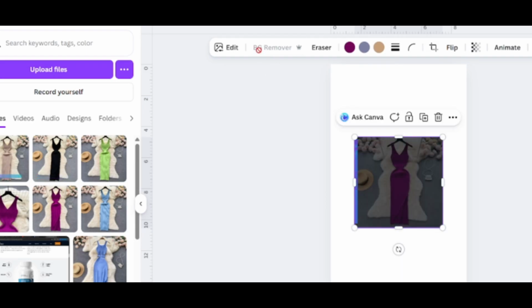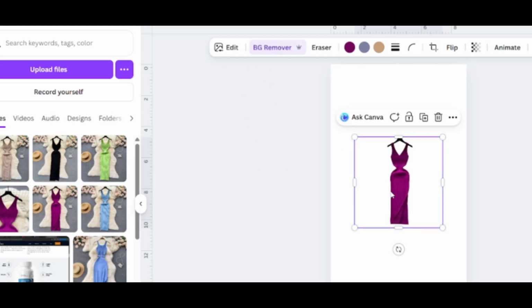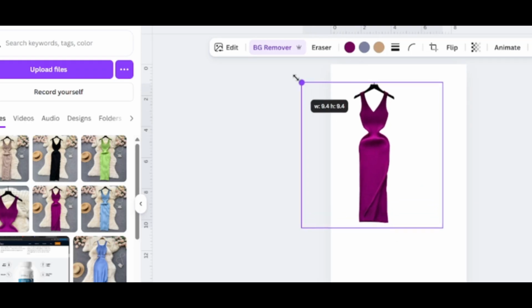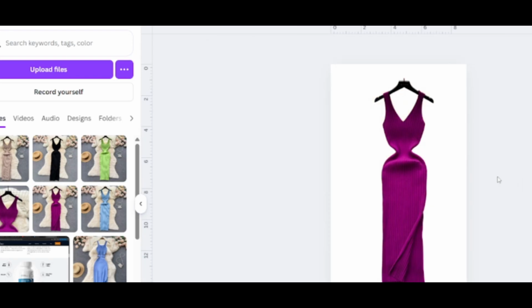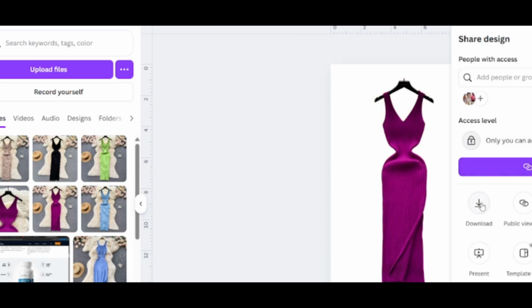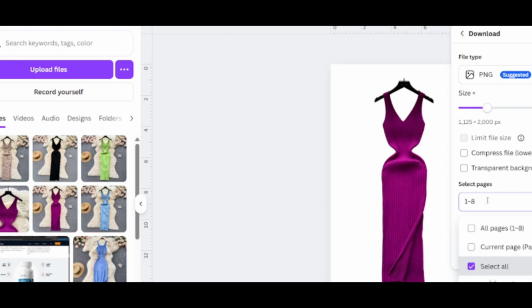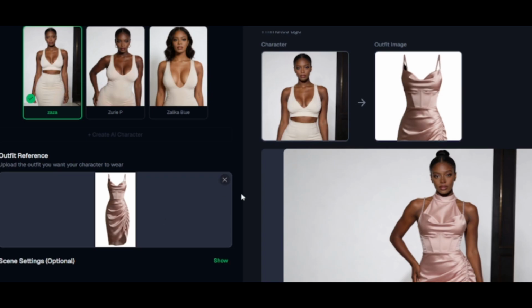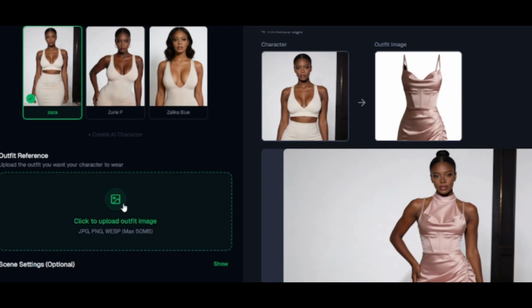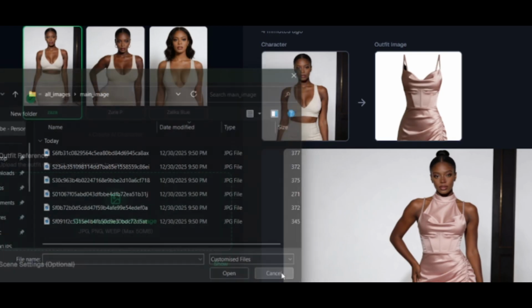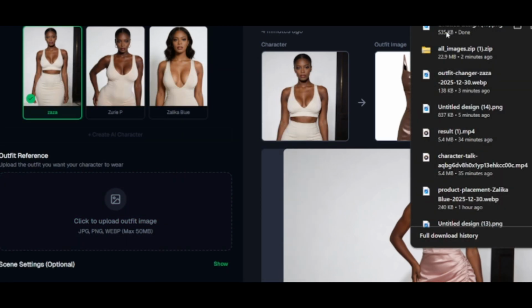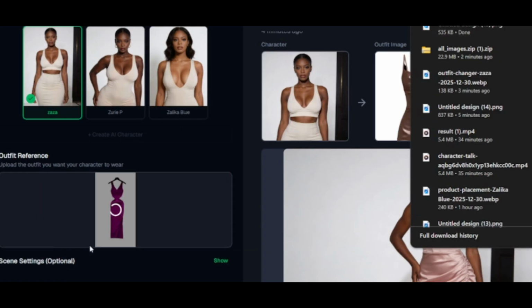I'm going to remove the background. Remember, I'm using Canva Pro. Once I've removed the background, I'm going to extend this one to a larger size so that you guys can see. So this is the outfit. I'm going to download this outfit, just like that, the current page, download it. Outfit here, for instance, we close this one, bring here. Give me a minute, let me just drag and drop here. So that is the outfit that I want her to wear today.